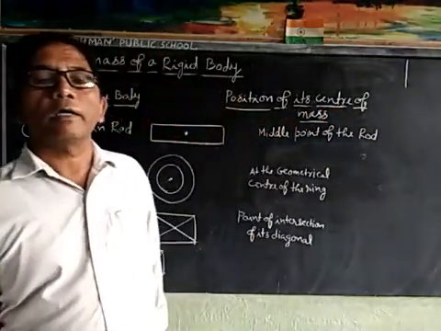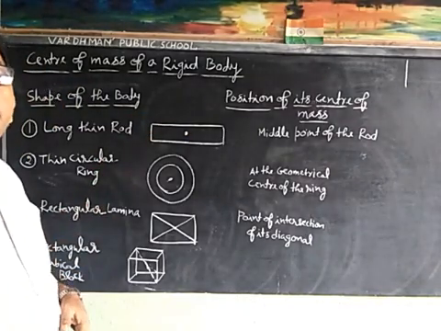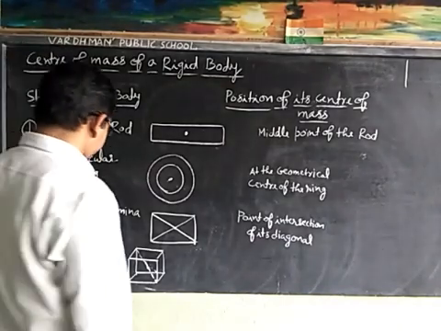Rectangular cubical block, where position of its center of mass lies at point of intersection of its diagonal.